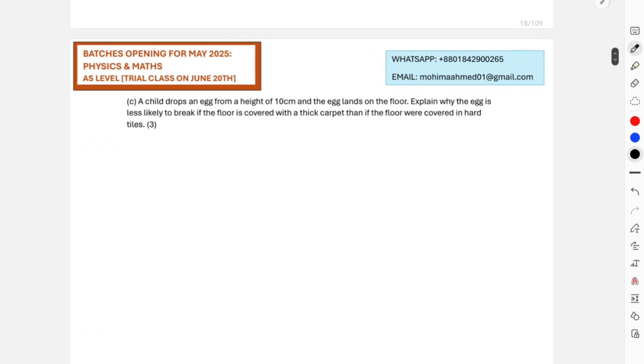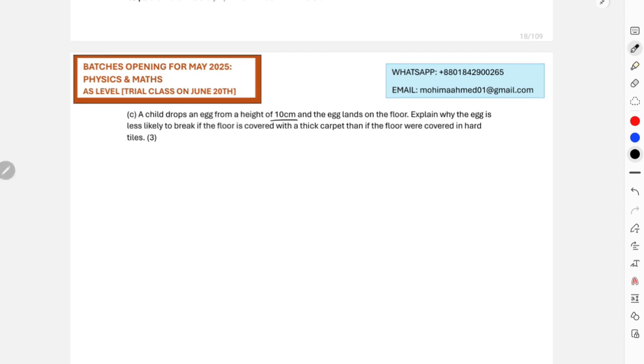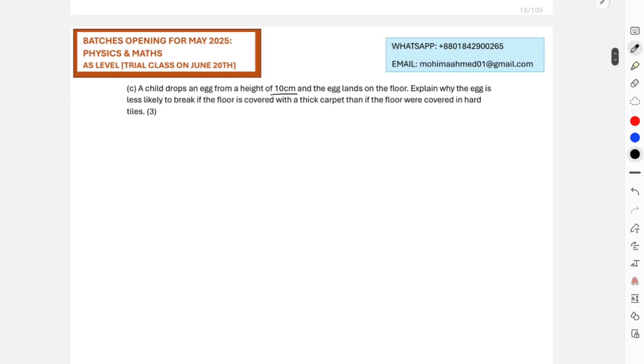It says that a child drops an egg from a height of 10 centimeters and the egg lands on the floor. Explain why the egg is less likely to break if the floor is converted into a thick carpet than if the floor were converted into a hard tile. Now this question again works like the concepts of your crumple zone and airbags. This is related to your concepts about change in momentum, or specifically the rate of change in momentum would have to decrease for a smaller force to be exerted onto these particles.